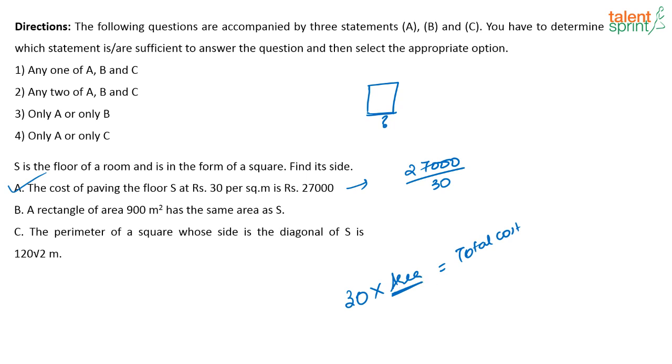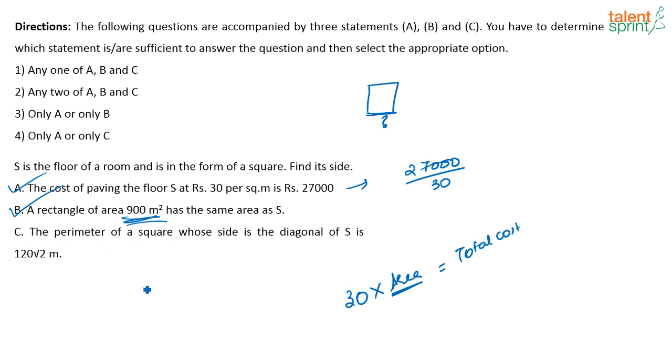Similarly, next one. A rectangle of area 900 meter square has the same area as S. So what does this statement basically mean? The area of S is 900 meter squared. So if area of S is 900 meter square, again you can find out what is one side. So using the second statement also I am able to get the answer. Look at the third statement.